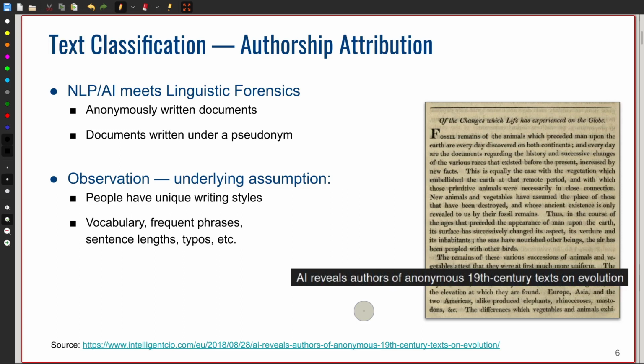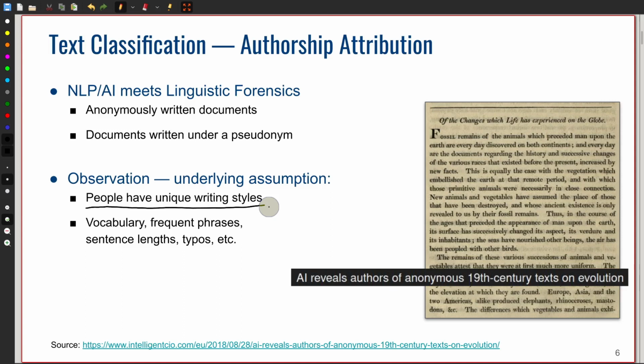Here, a concrete example for authorship attribution, which can be very interesting, particularly for historical documents where we don't know the author, or maybe a pseudonym was used, or maybe the authorship is put into question. The underlying assumption here is that people have a unique writing style. This can mean that some people use specific words or specific phrases more frequently, or they prefer short or long sentences, or they even make very distinct typos in their writing quite commonly. All these features describing a writing style are typically very unique to individual people.